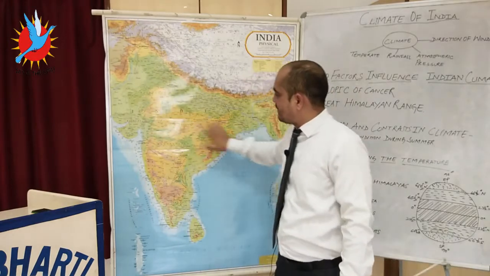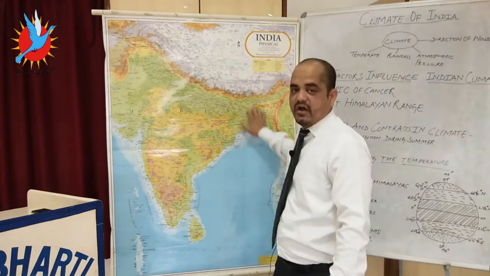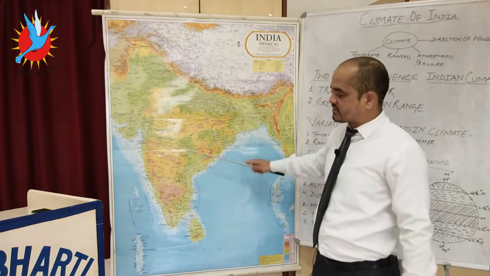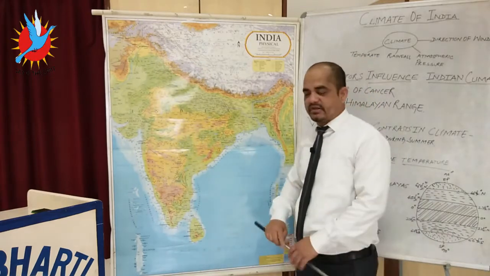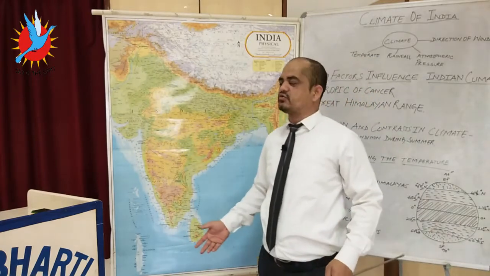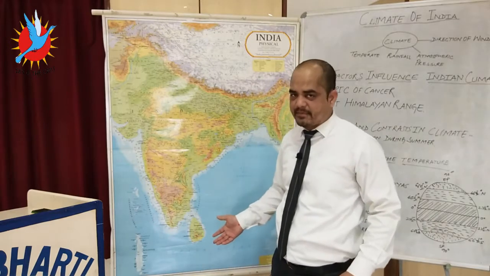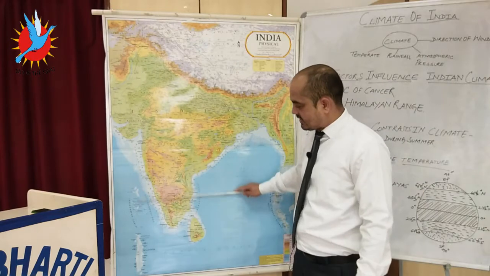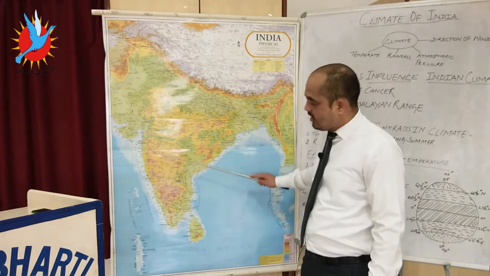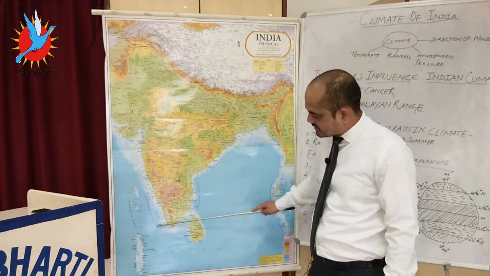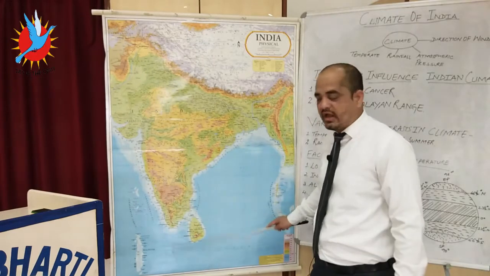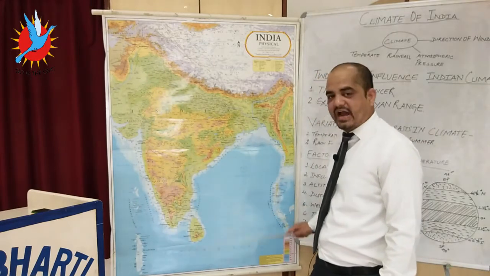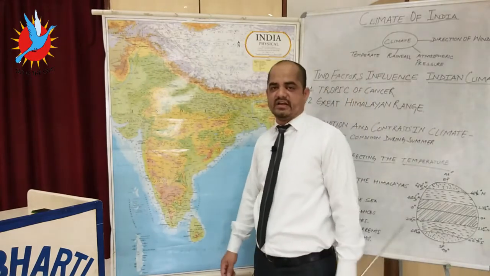So these areas are the belt of high pressure. When we talk about the southern part, the temperature is almost average, 21 to 25 degrees Celsius. They do not receive the reversal of seasons. So over here the temperature is higher, mostly toward the coastal areas or those areas which lie near the equator. This area will have high temperature, average 21 to 25 degrees Celsius.